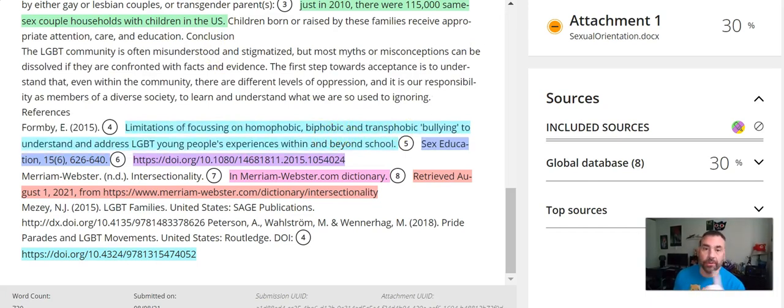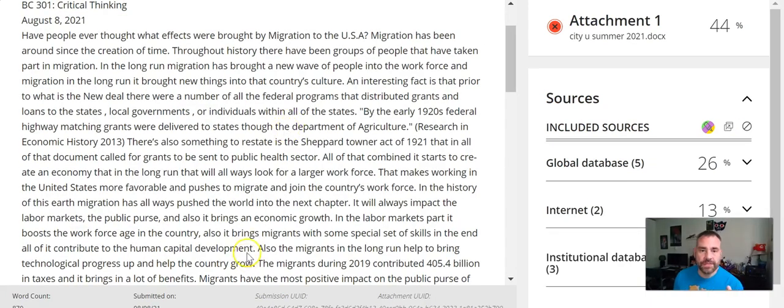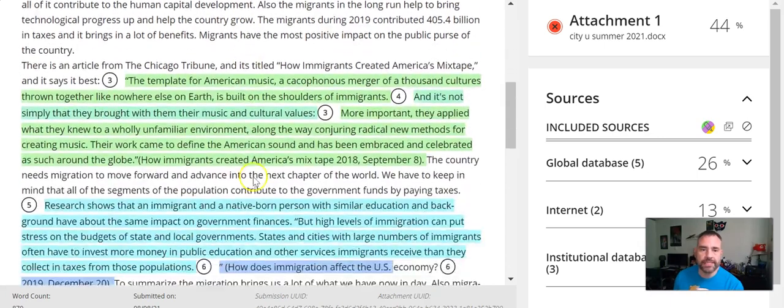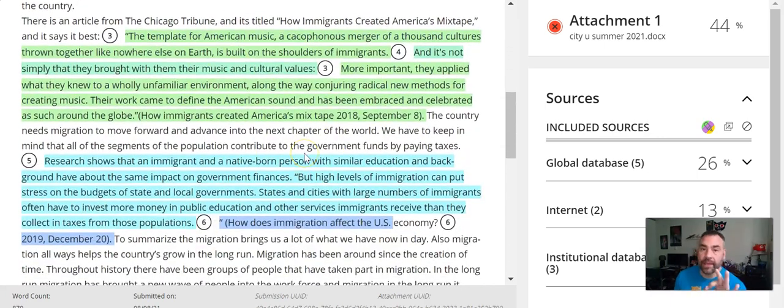But where it gets in trouble is, look at this third example. In this one, when I scroll down, I see a big section highlighted. Now again, that's not a problem if it's a quote. Let's look at this first one. Oh, yep, it starts with a quote, and then it quotes. It's broken into three parts, interestingly, but then the quote ends here.